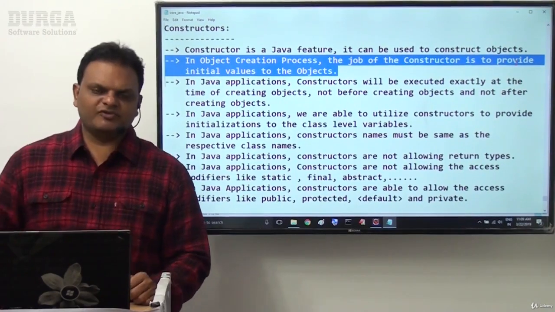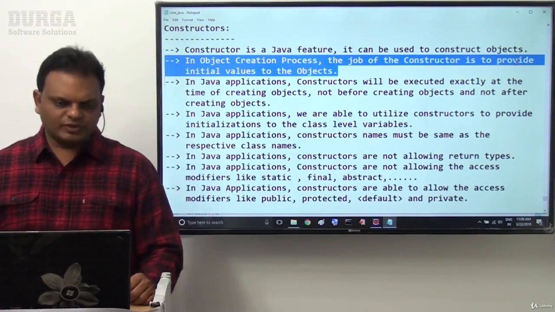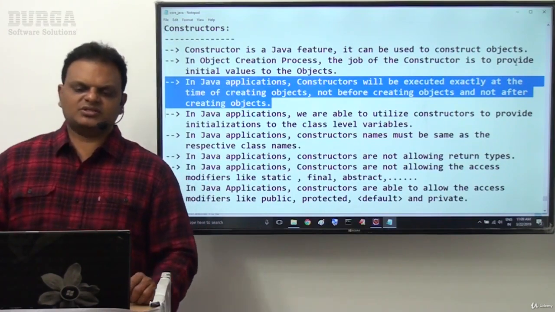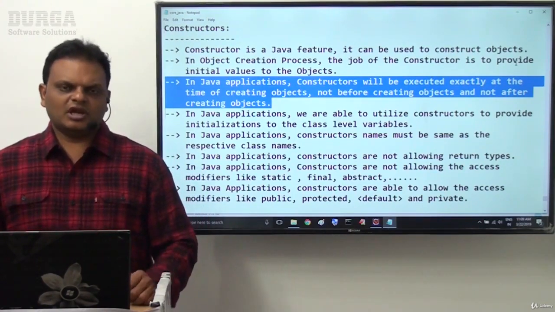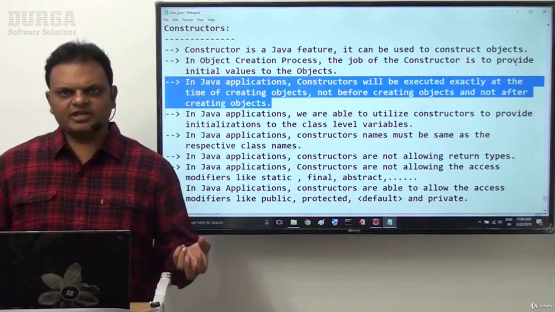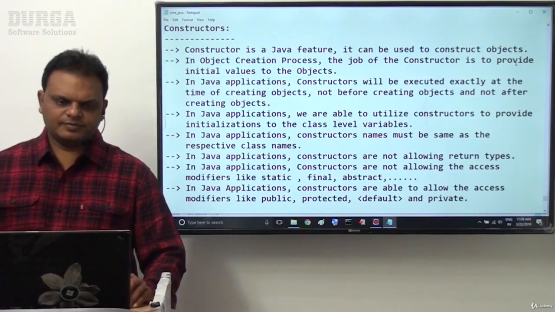While creating objects, if you want to keep any data, first data inside the object, there we have to use constructors. In Java applications, constructors are executed exactly at the time of creating objects, not before creating object, not after creating object. Automatically constructor will be executed.